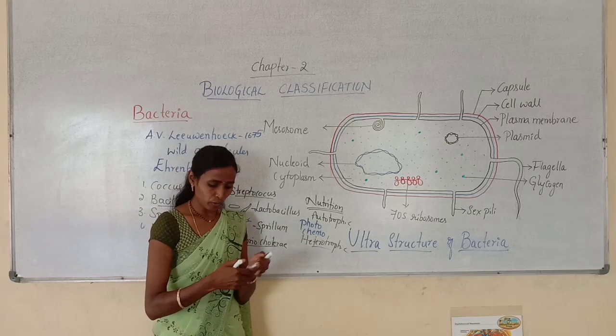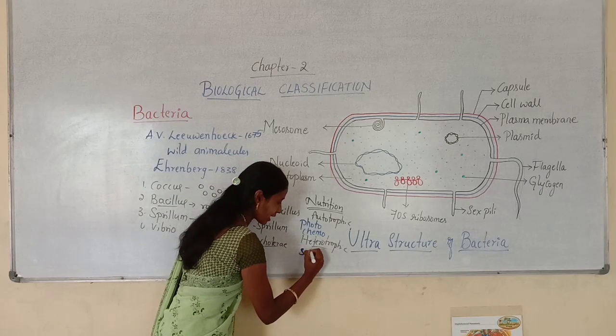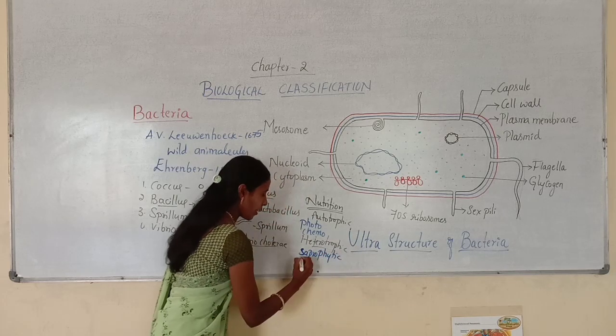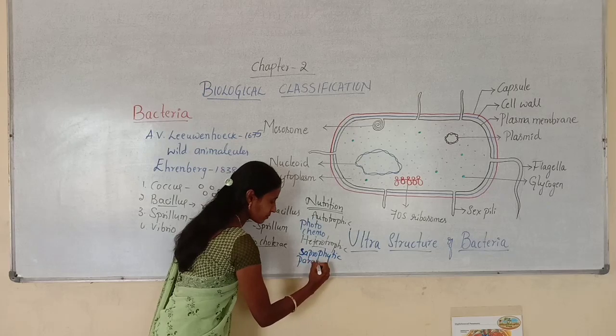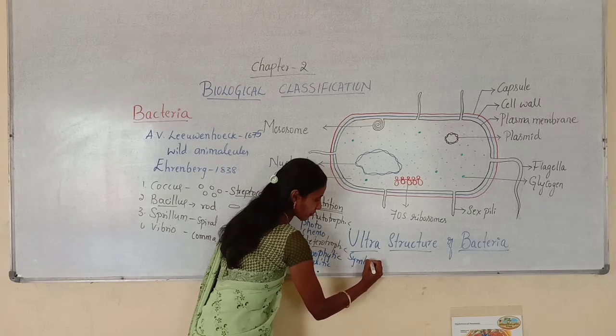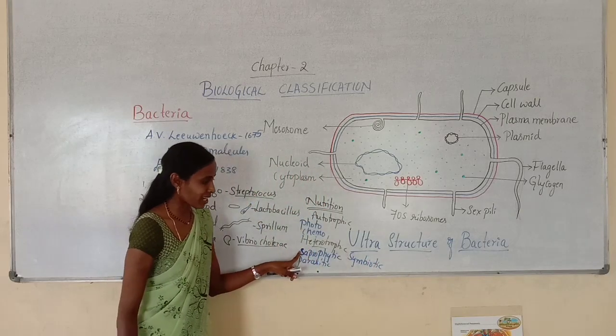Again, in the heterotrophic mode of nutrition, we can see saprophytic bacteria, parasitic, and symbiotic bacteria. So under the heterotrophic mode of nutrition, there are saprophytic,